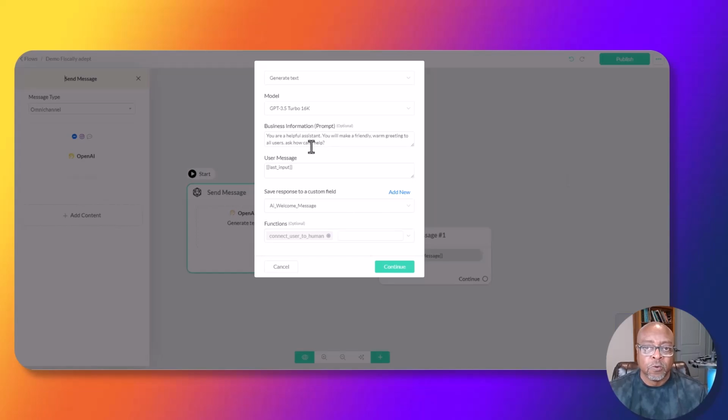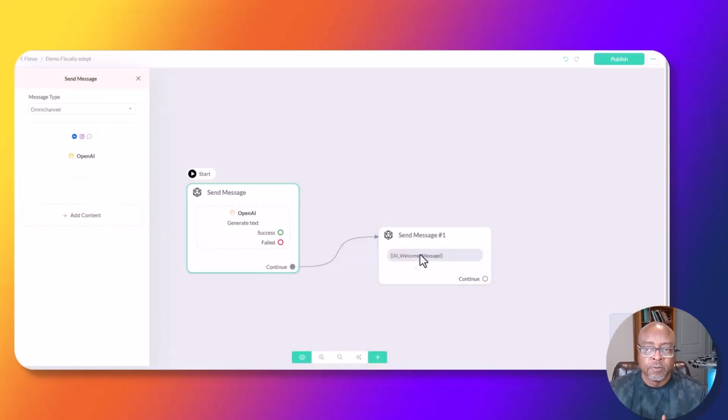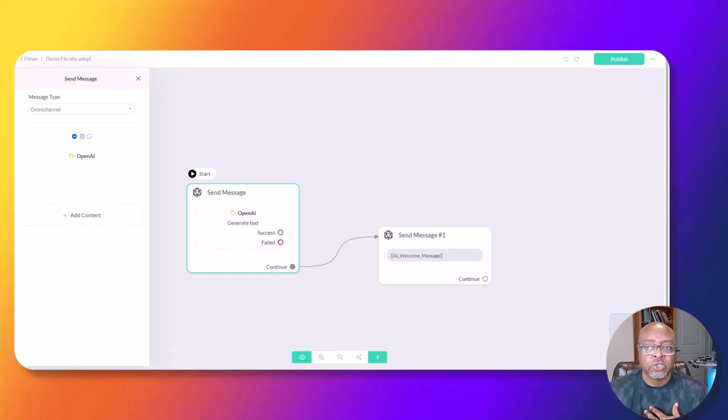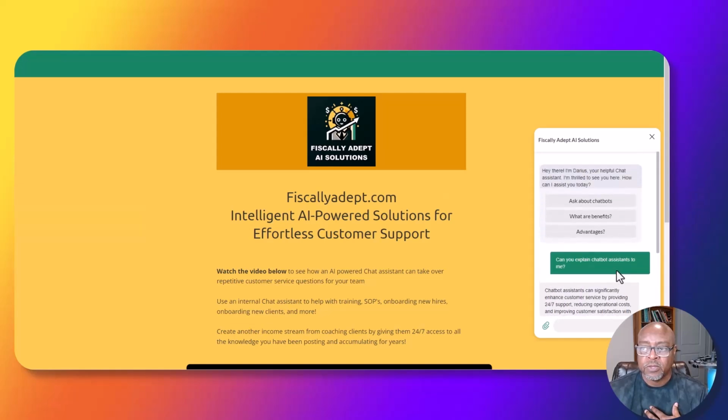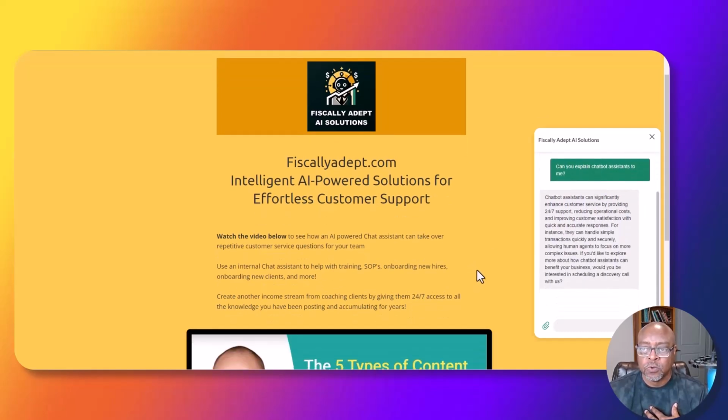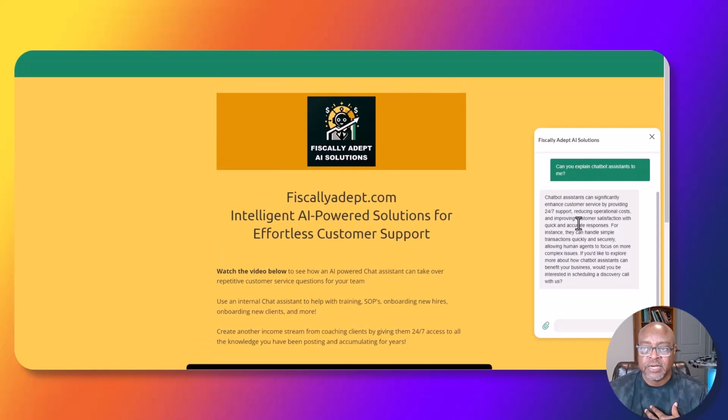Okay, so business will tell it how to respond. It's going to accept this last message, and then it's going to respond and put it in this box. Okay, that's what you're going to see. So what I just showed you was how this AI message right here works. Now I'm going to take you to how this message happens.